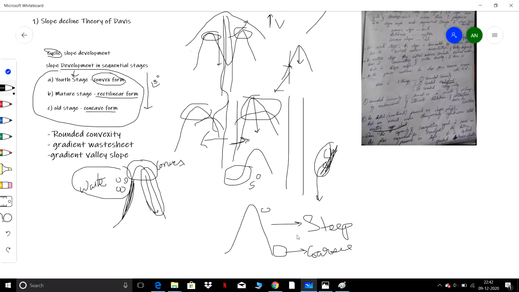Over a period of time, when this youth is converted into the mature stage and then the old stage, the water divide will be reduced due to down cutting, erosion. The debris will be softer, or finer, and hence this is the Davis theory.